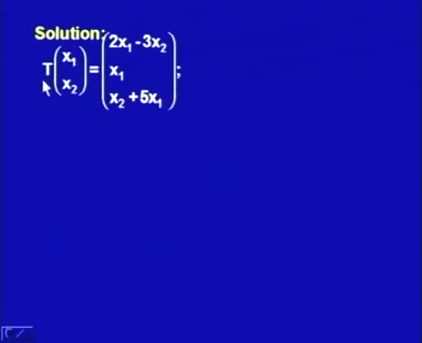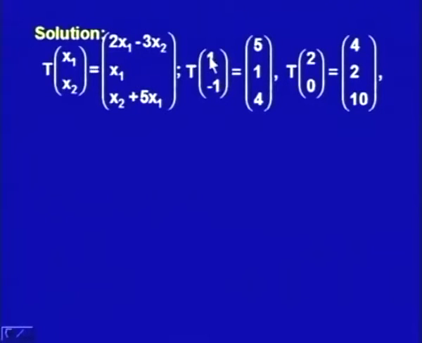So, for the solution, we start with the definition: T(x1, x2) is given to us as 2x1 minus 3x2 as the first component, x1 as the second component, and x2 plus 5x1 as the third component. We first see how these basis elements map to the image set. So, T(1, -1) is equal to (5, 1, 4). Let us see how. x1 is 1 and x2 is equal to minus 1. So, 2x1 minus 3x2 is 5, x1 is 1 and x2 plus 5x1 comes out to be 4.